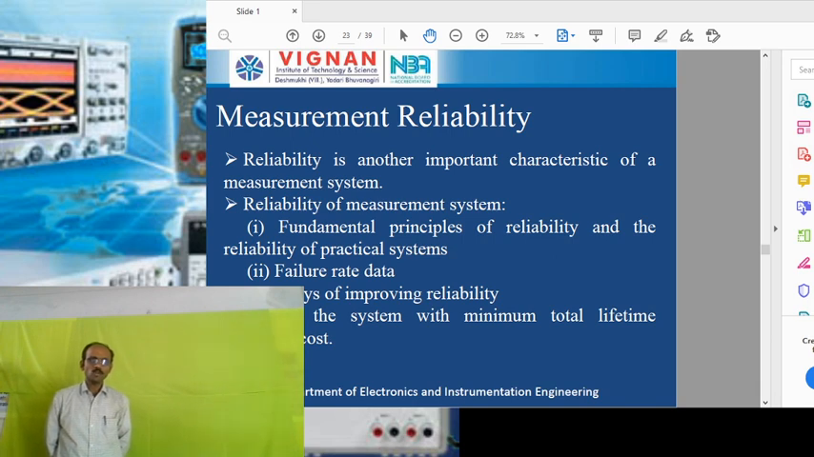While choosing any measurement system, we have to consider the minimum total lifetime operating cost. Total lifetime operating cost means that if you take any measurement system, operating it will require some amount of cost. That cost is called the lifetime operating cost, and it should be minimum while choosing any type of measurement system.